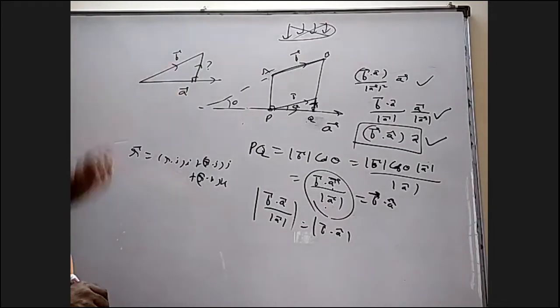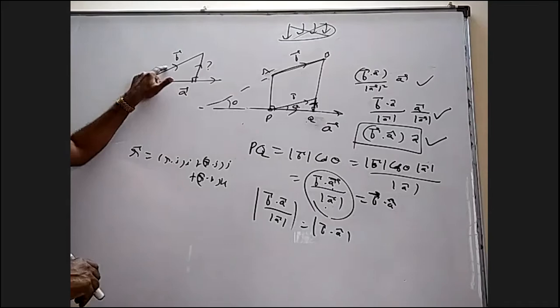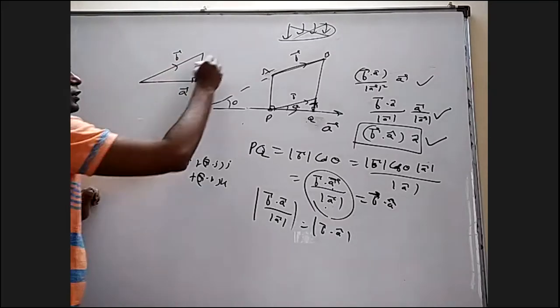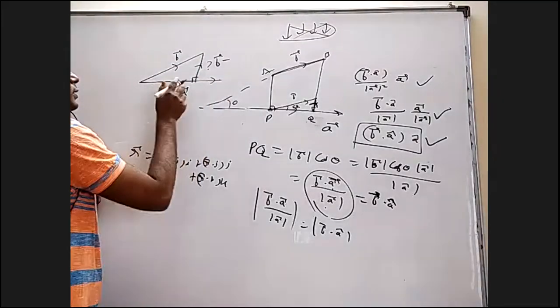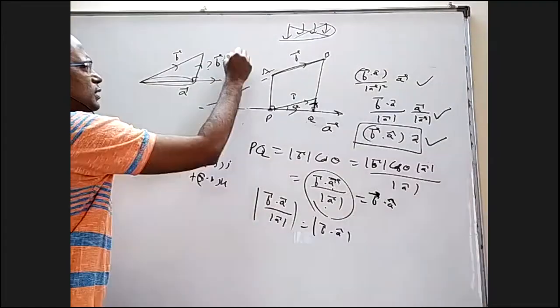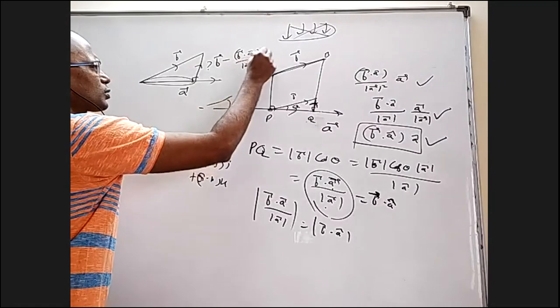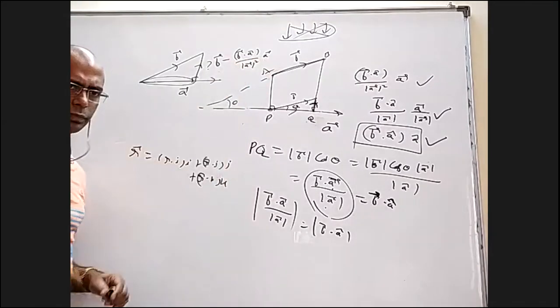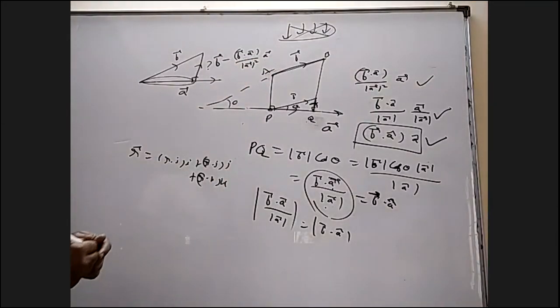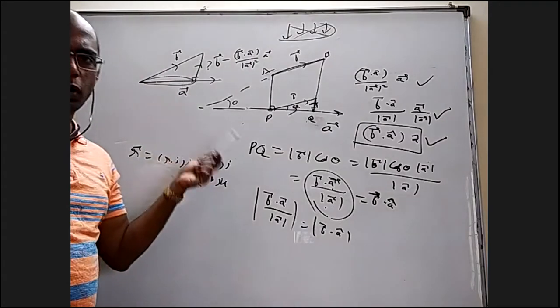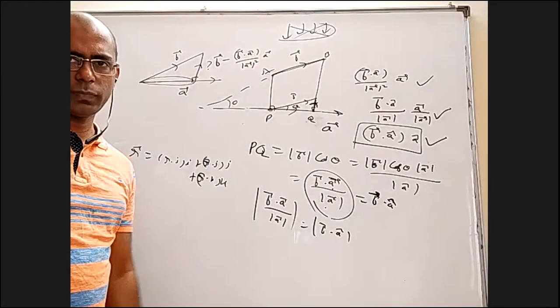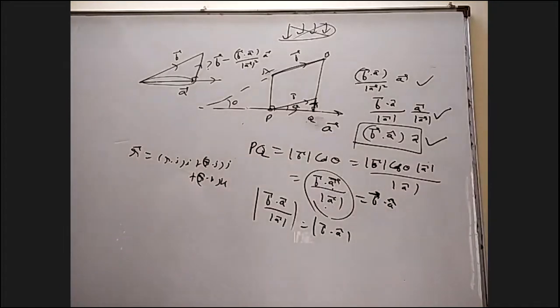From this, you remove this vector, you will get this. So it will be B bar minus this component, and that component we just learnt: B bar dot A bar by mod A bar square into A bar. This is called the projection of B on orthogonal to A. They should mention the plane containing A and B also.